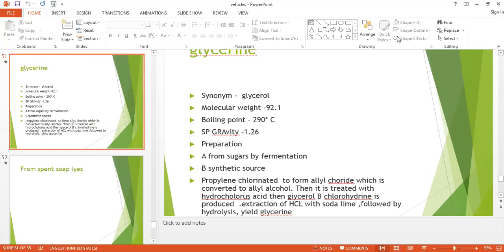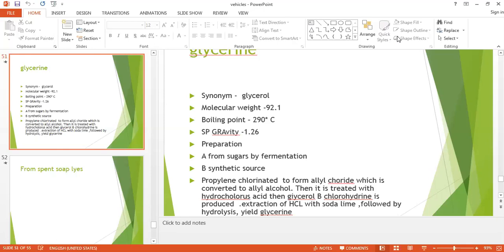The third step is that the liquid along with the precipitate is filtered through filter presses under pressure. The clear liquid obtained is concentrated in vacuum pans to about 80% of glycerol. During evaporation, the common salt separates out and is removed from time to time from the bottom.